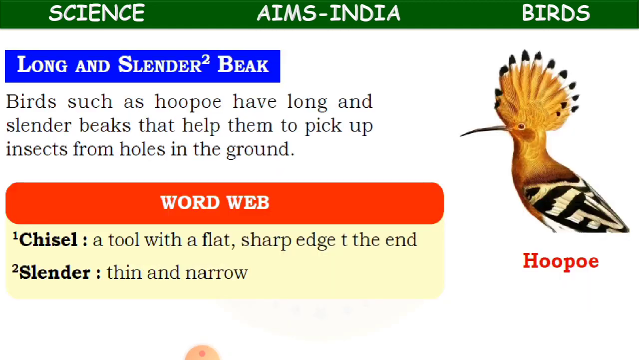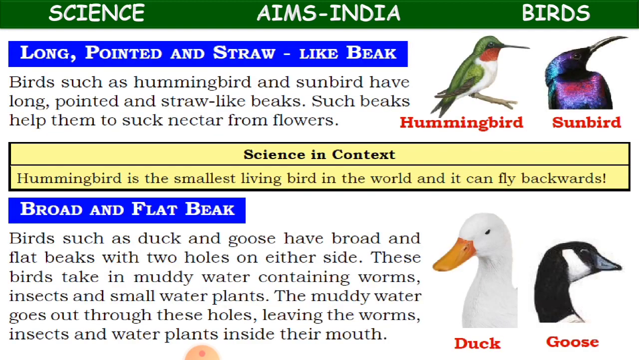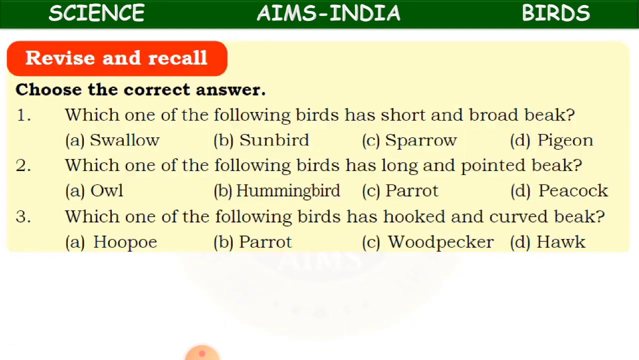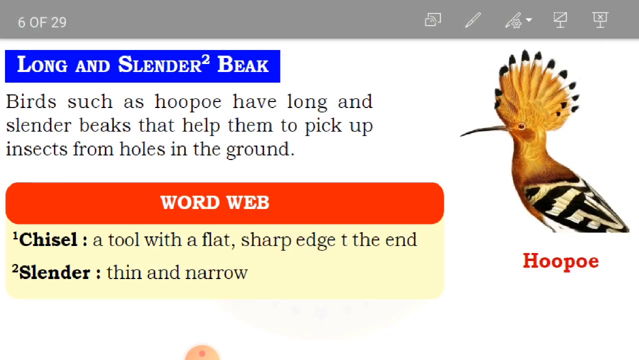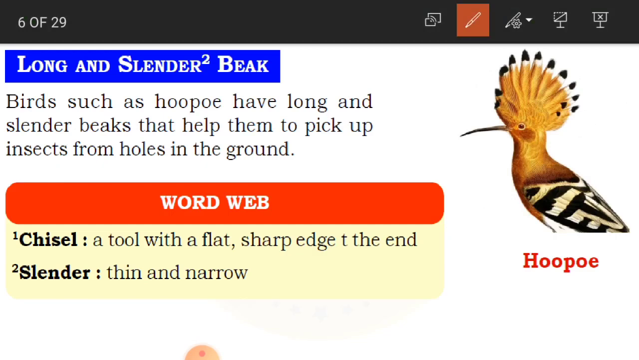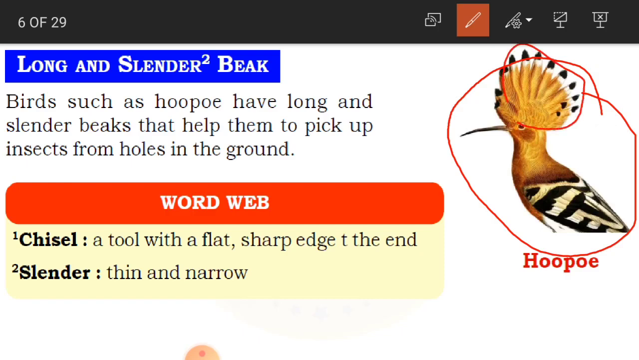Clear? Now we'll talk about the long and slender beak. Birds such as hoopoe have long and slender beaks that help them to pick up insects from holes in the ground. Hoopoe is a beautiful bird. It looks so beautiful here in the picture with so many colors and different shapes. See its head, children, how is it? Very beautiful. And see its beak.